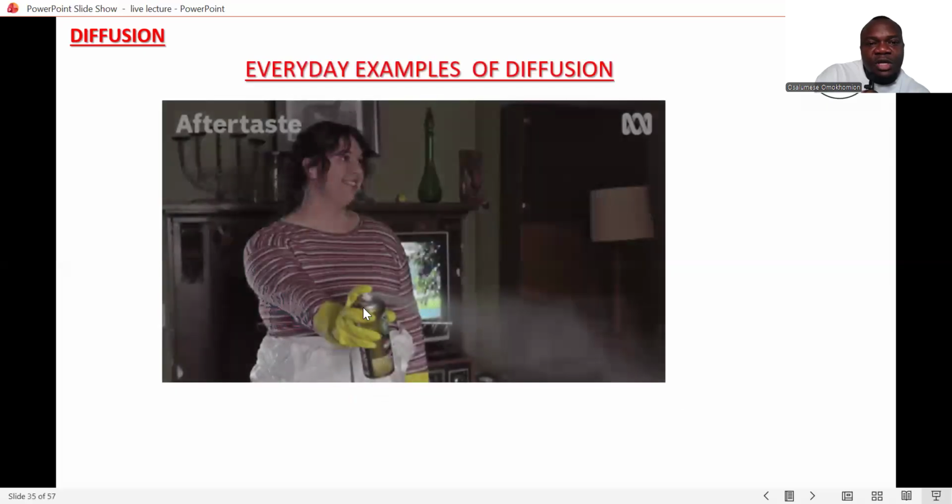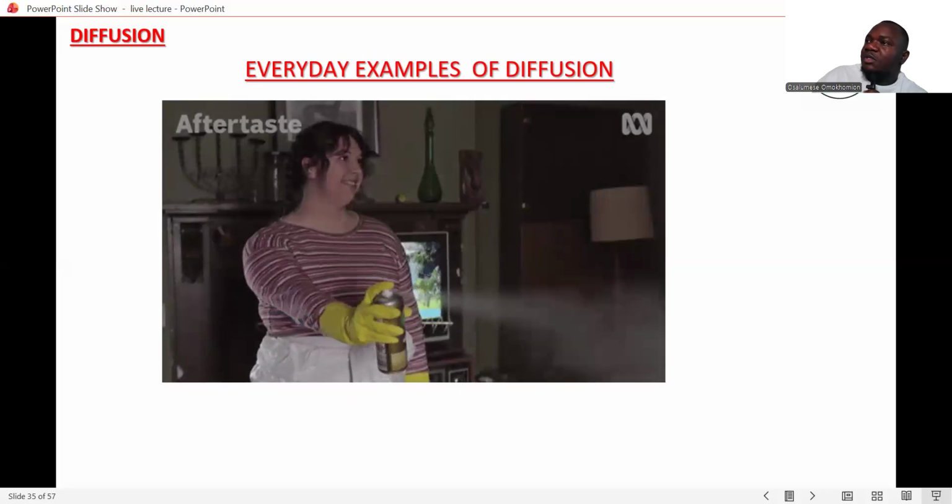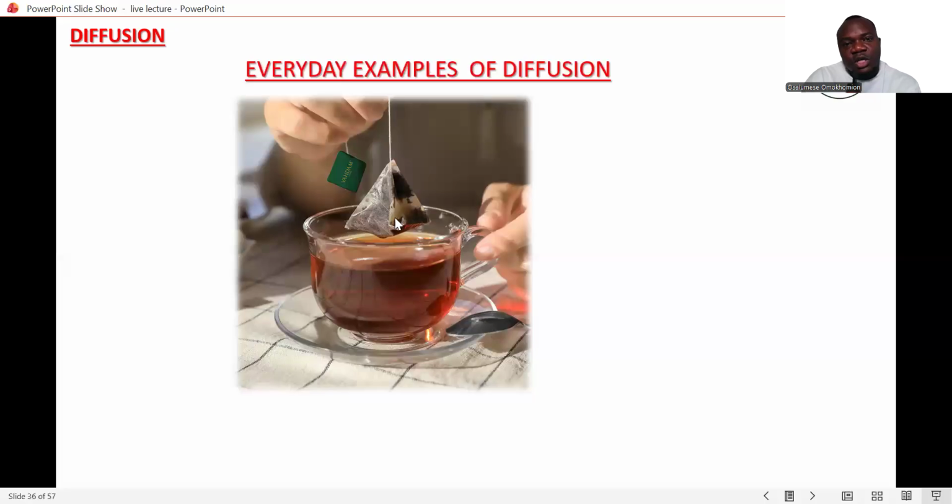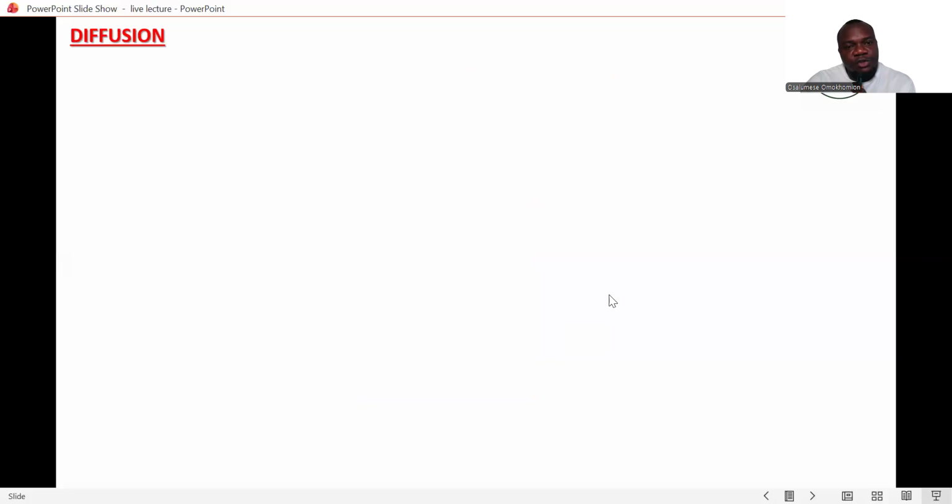So another good example is when you spray insecticides. You can easily perceive the scent from the insecticide even when we are very far from where it is being sprayed. Okay, so the next one here is your tea bags. When you put your tea bag in hot water, it takes some time to diffuse. You can see that the water has obtained the whole color of the tea, which was colorless initially. So this is a good example of diffusion.